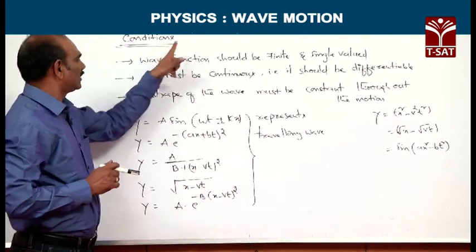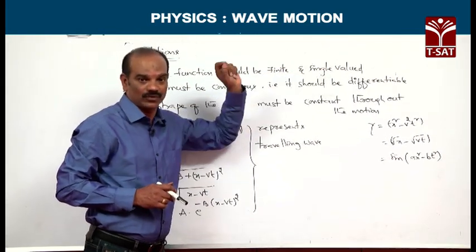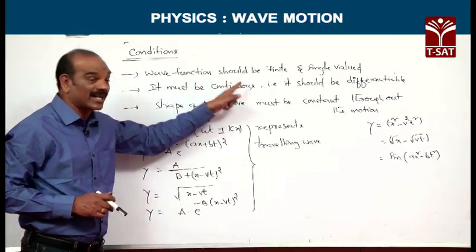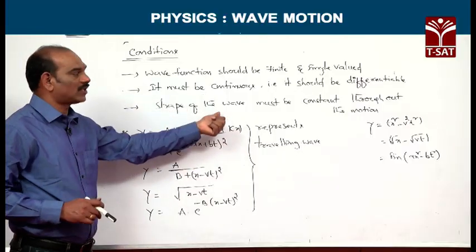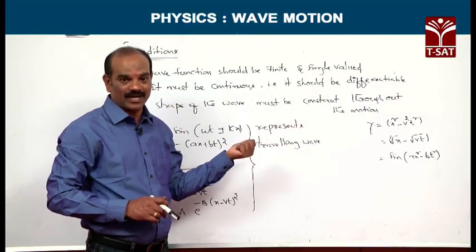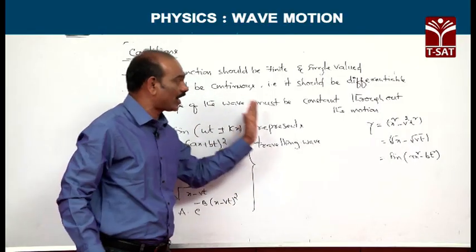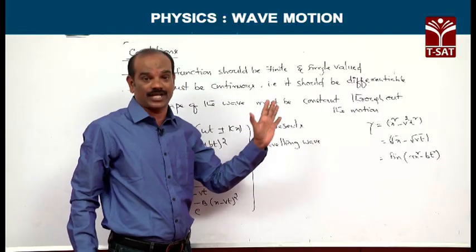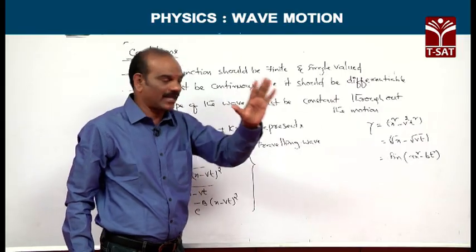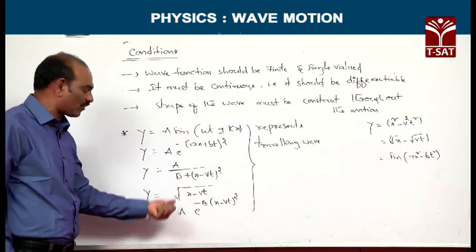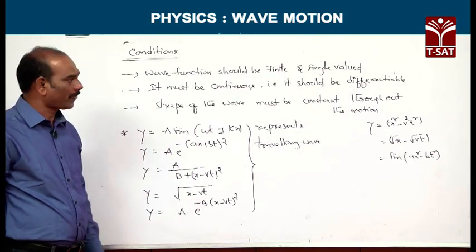I repeat again, the wave function should be finite and single valued. Second condition, it must be continuous, that means it must be differentiable. The shape of the wave must be constant. What do you mean by that? As long as the wave is propagating in a homogeneous medium, the shape of the wave does not change. If these three conditions are satisfied by a progressive wave, then the various forms of equation of progressive waves are these, which I showed you earlier.